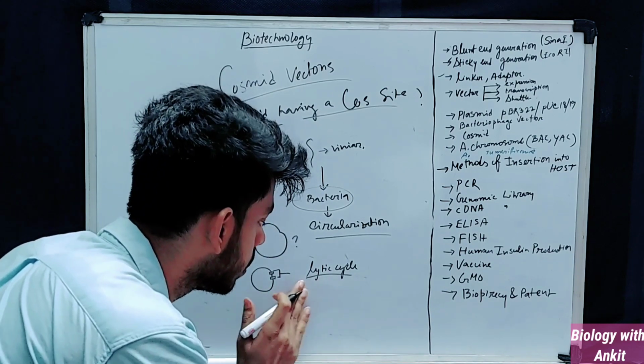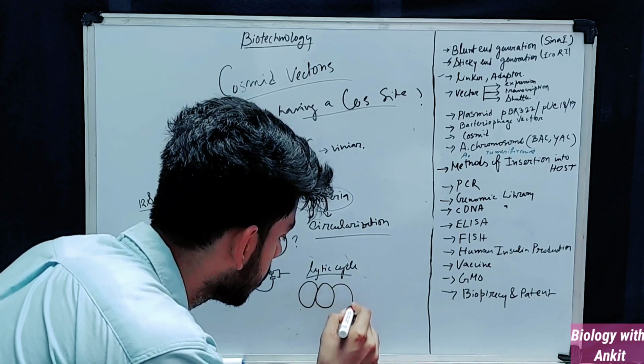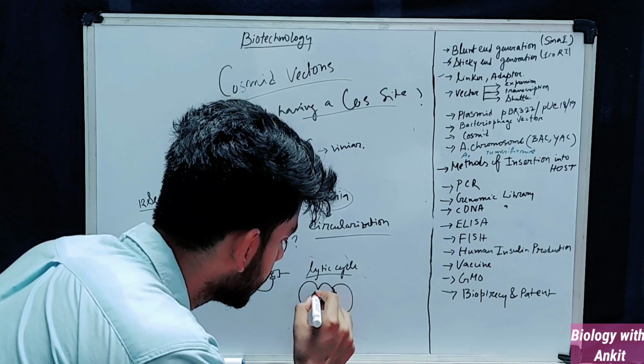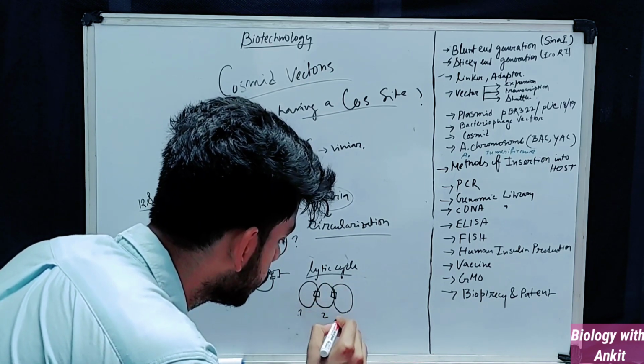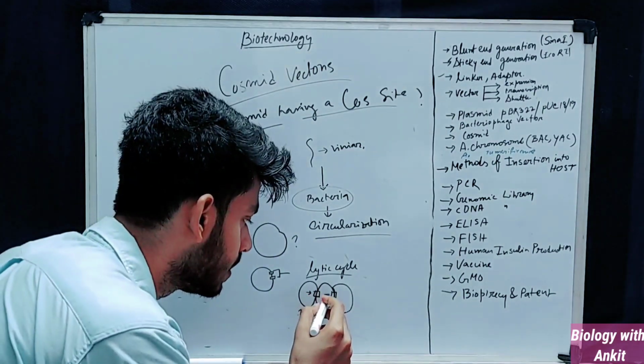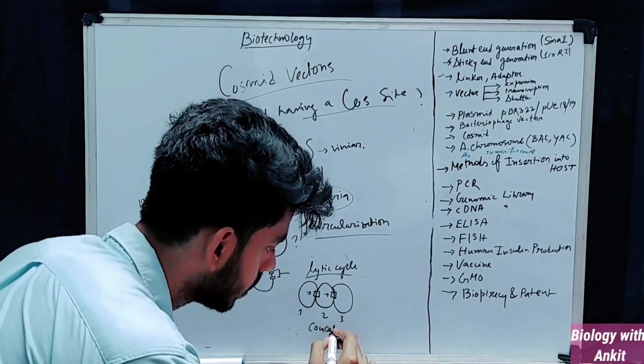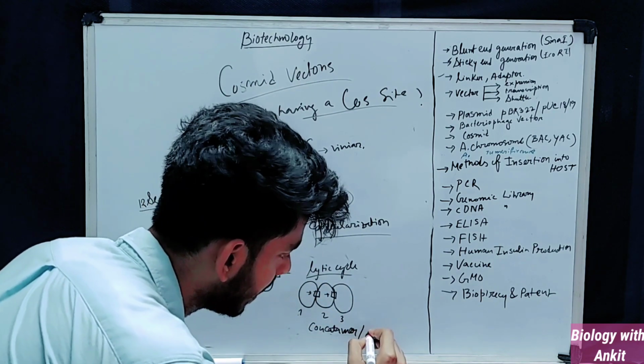So this picture is not good. You can simply think that these are the COS sites, and this is genome 1, genome 2, genome 3, and all the genomes are joined by the COS site, and this joint structure is called concatemer or catenate.